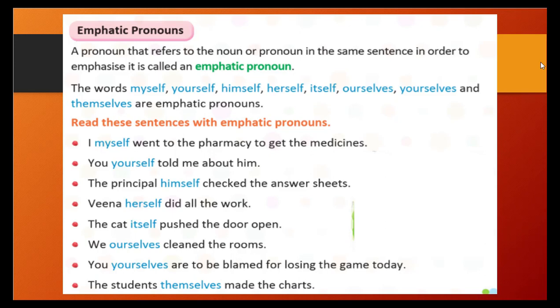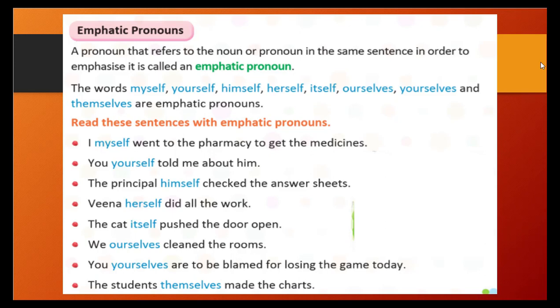See here, after I we directly wrote the pronoun: I myself. So these are emphatic pronouns. Whenever the emphatic pronoun comes after the noun, we directly write the pronoun, and that we call an emphatic pronoun.